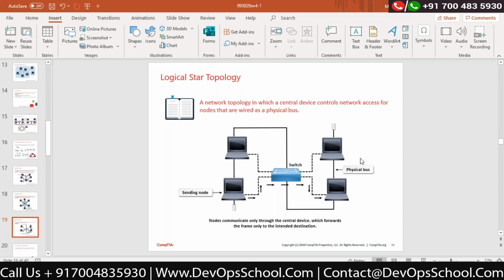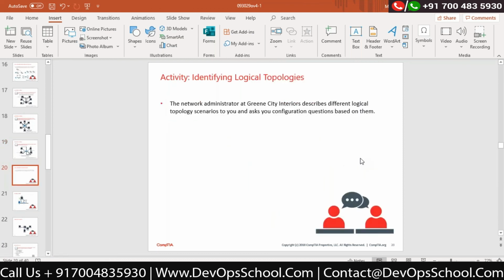Yesterday we have seen unicast, multicast, broadcast, and anycast. Correct? We have seen that. So by looking at it, it is a star topology, and logically it is also a star topology. Sorry.